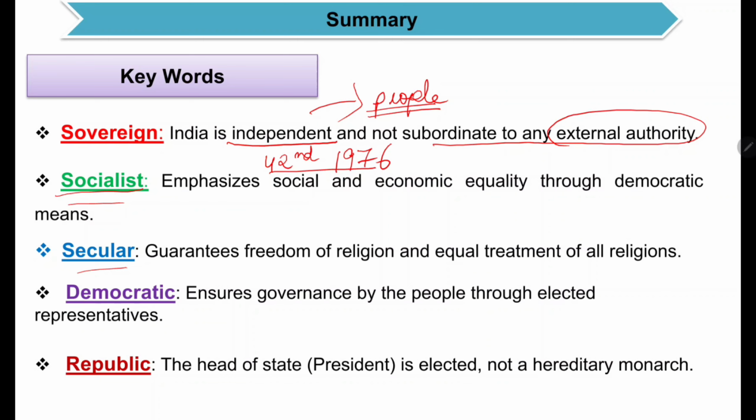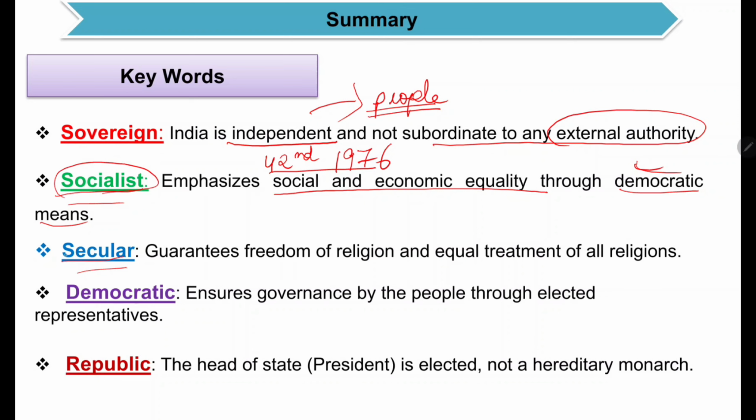So these words mean that India was committed to establish a society which will be free from exploitation, in which there will be no unequal distribution of wealth. The people will get sufficient means to earn their livelihood. Production means should be under public control, and the people will be provided with social security in case of old age, sickness or unemployment. So it emphasizes social and economic equality through democratic means. That is why India is also termed as a socialist country.